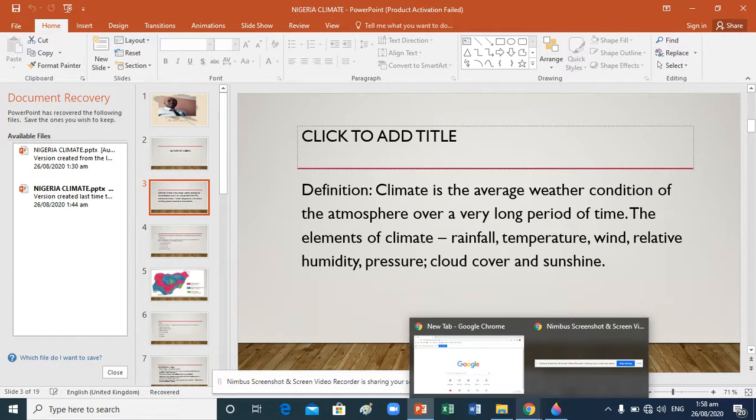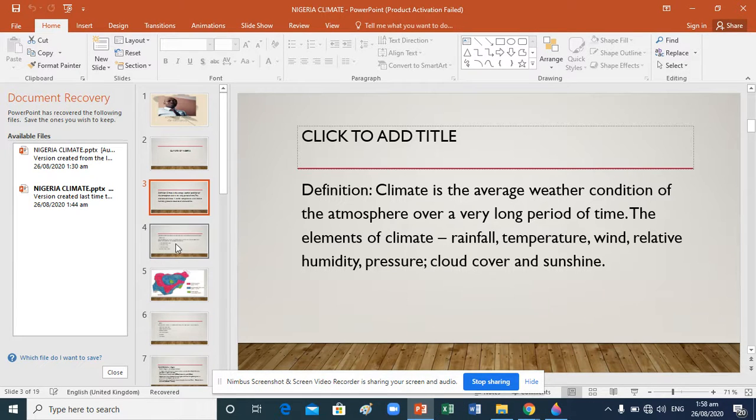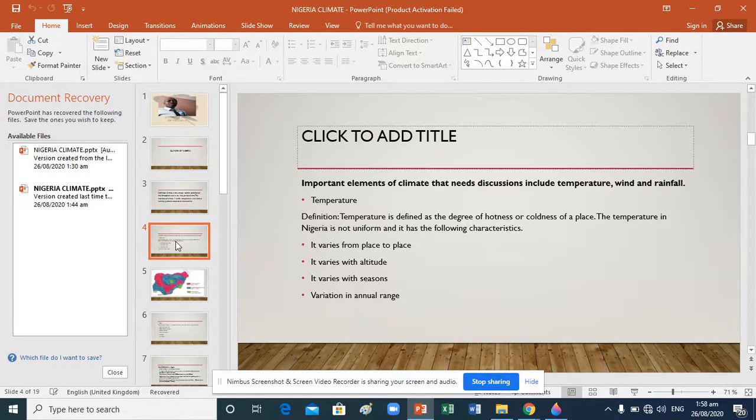Remember, climate can be defined as the average weather condition of the atmosphere over a long period of time. How many years at least? Averagely, how many years? 21 years. The elements of climate, I said, include rainfall, temperature, wind, relative humidity, cloud cover, among others. Okay, let's now look at them one after the other.